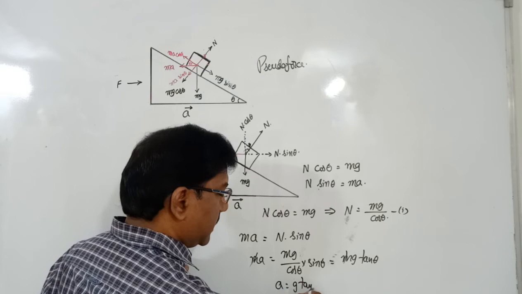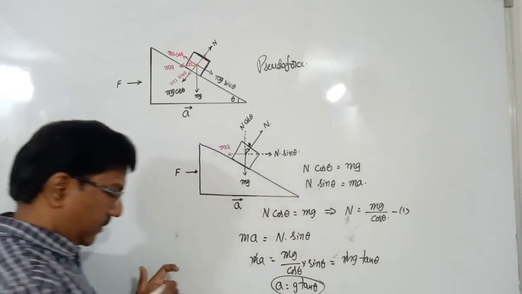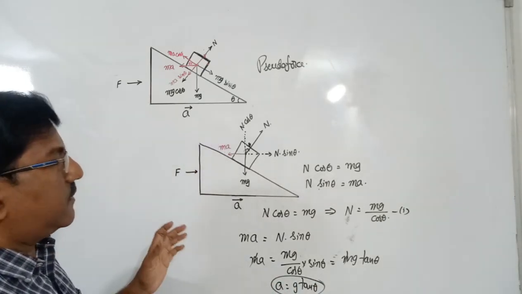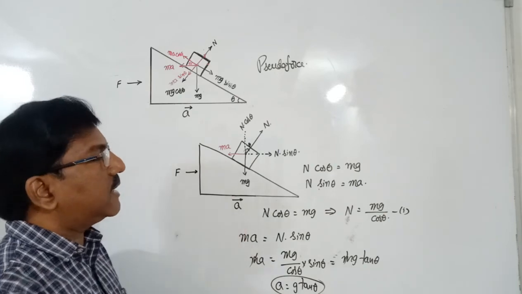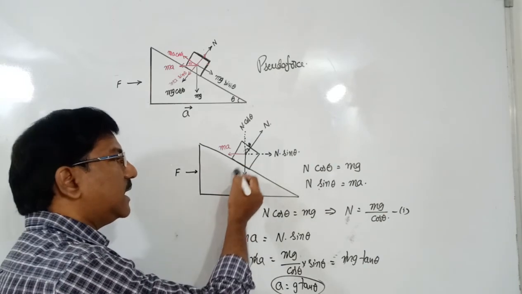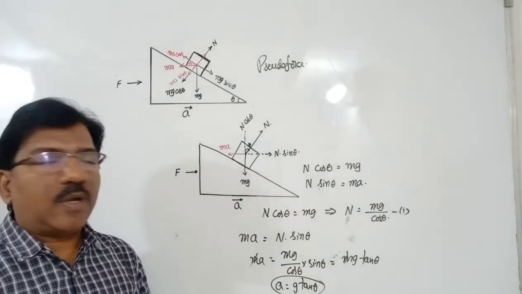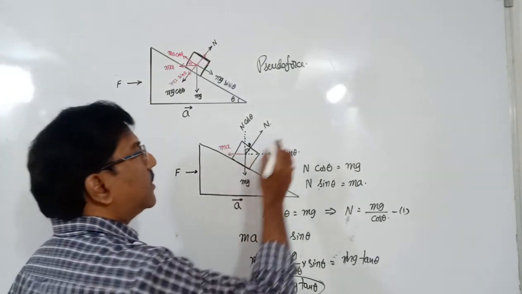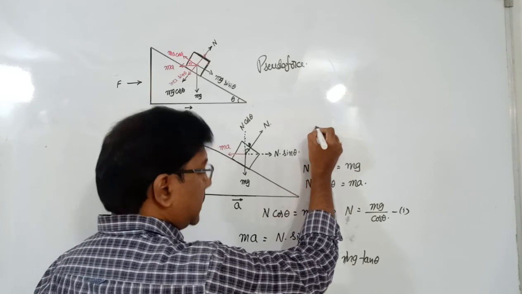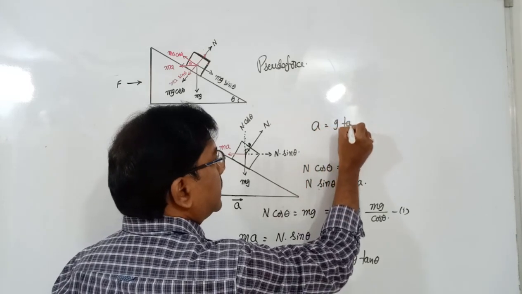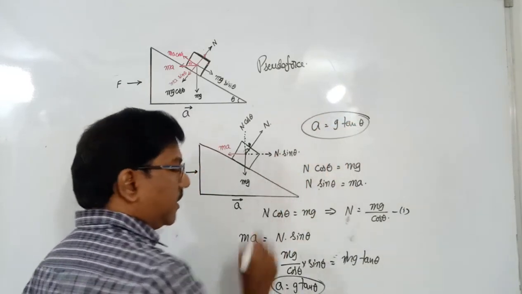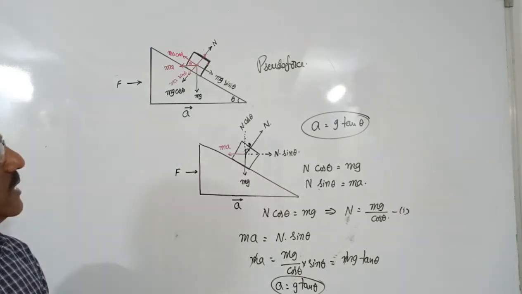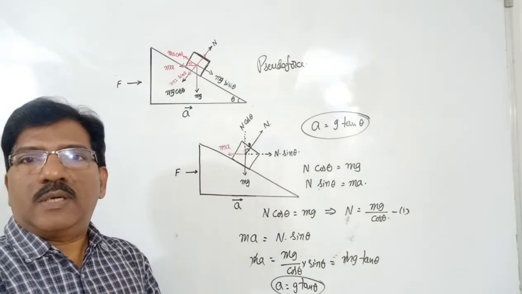Acceleration is equal to g tan theta. So first of all, we derived that with respect to the wedge and the block. Now we derived the same with respect to the normal reaction: the acceleration is equal to g tan theta. Very important concept related to pseudo force. Hope you understand.